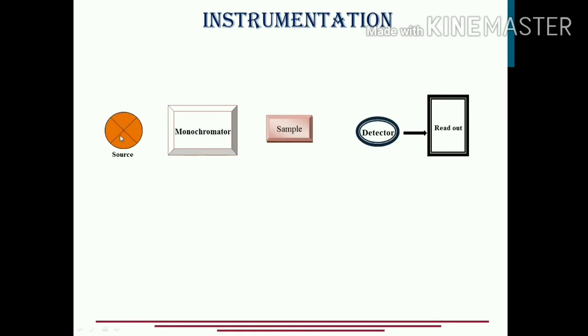The source of electromagnetic radiation emits the electromagnetic radiation. Now, these electromagnetic radiations coming from the source are polychromatic in nature. Poly means many.